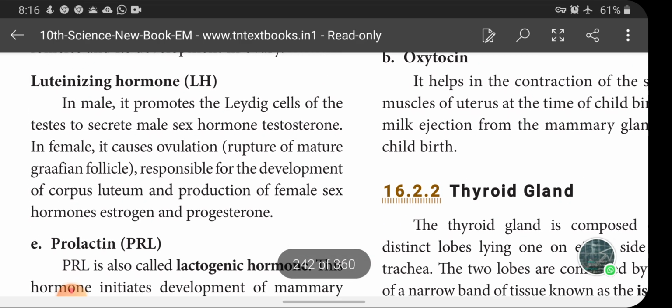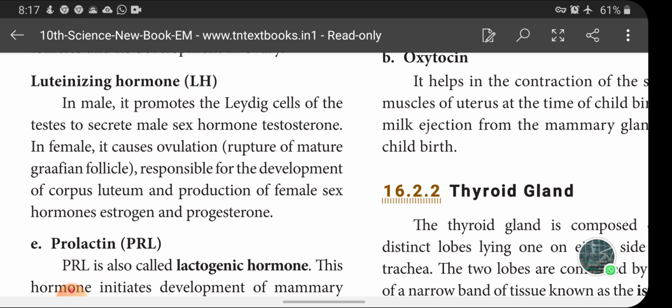Next one is luteinizing hormone. In male, it promotes the Leydig cells of the testis to secrete the male sex hormone testosterone. In female, it causes ovulation, that is rupture of the mature Graafian follicle, responsible for the development of the corpus luteum and production of the female sex hormones estrogen and progesterone. Luteinizing hormone is also one of the gonadotrophic hormones. In the same way, in female, the same hormone causes ovulation.